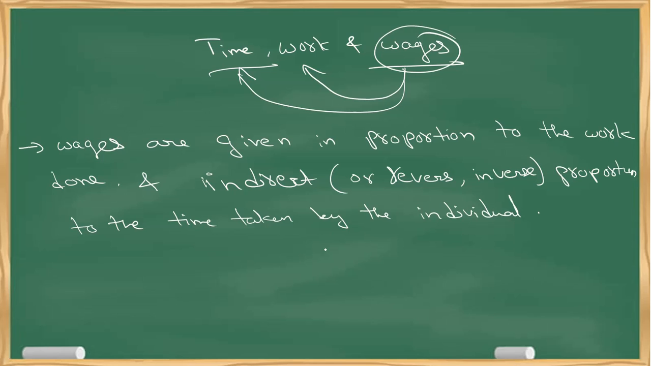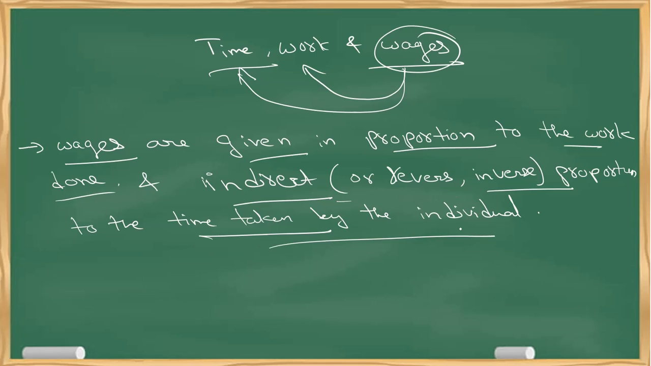So that means if I assign a work to some individual, if he does the work in 2 days, he'll get some money per day. If the same work is assigned to some person who takes 10 days or 20 days, his per day wage will be very less because the work is same, but the time they take is different. So that is called indirect or inverse proportion to the time taken. So wages given are in proportion to the work done and inverse proportion to the time taken. So no need to worry. We'll have an example to get clarity. Okay.